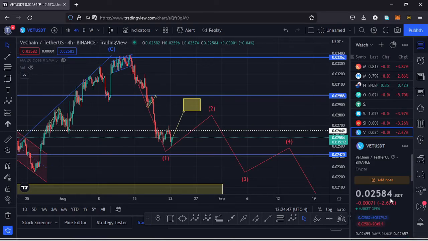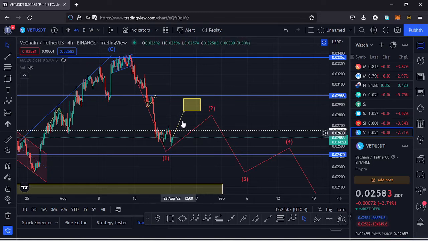It's very possible that we are going to see higher prices in the formation of a wave 2, considering the price that we are trading at the moment, that is at around the $0.025 mark. Getting back to around the $0.028 mark is not a big deal here on the charts.